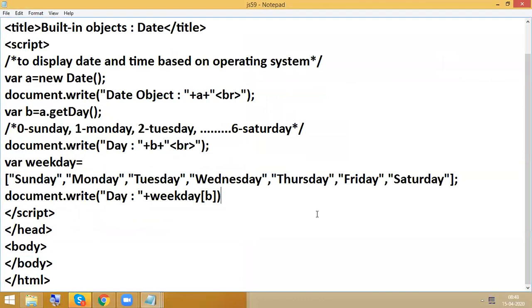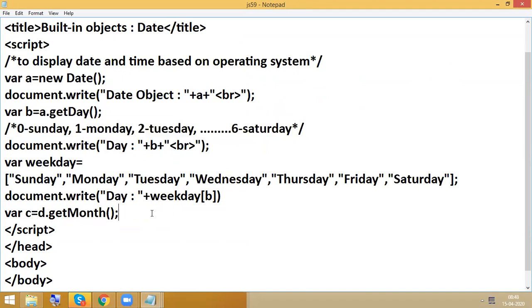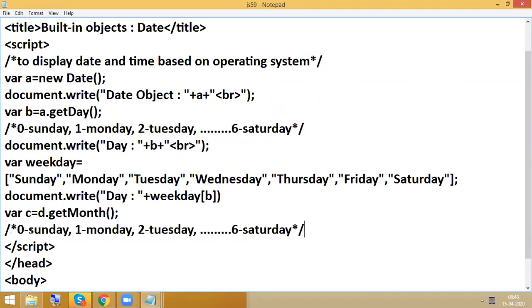Same concept even for month also. So here variable c equal to d dot getMonth. Here also we are going to get only index numbers. So suppose if it is 0, we can expect what here? January. If it is 1,